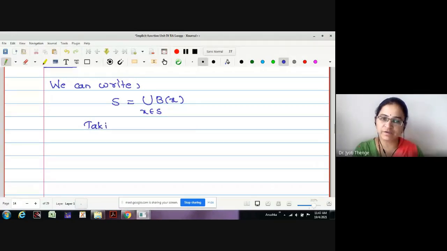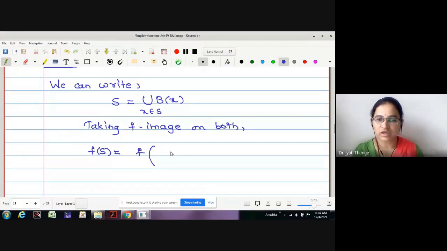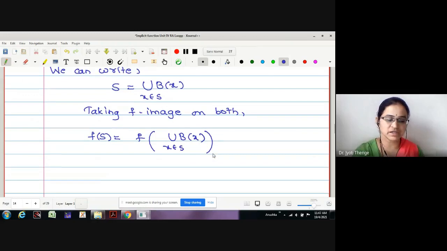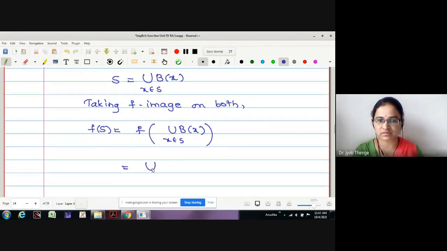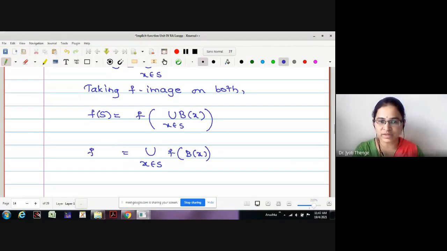Now what will we do? We will take f image on both sides. What will happen if I take the f image? This will be f of S equal to f of the union of B of x. How can I evaluate this f of union? It is the union of the f images, the union of f of B of x. But what is f of B of x? It is an open set, correct?